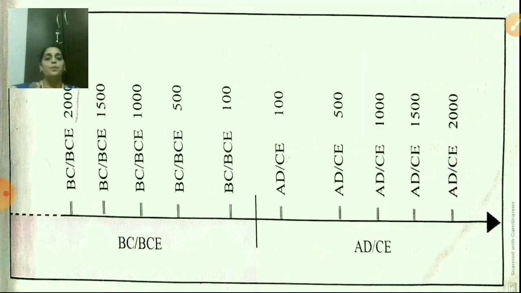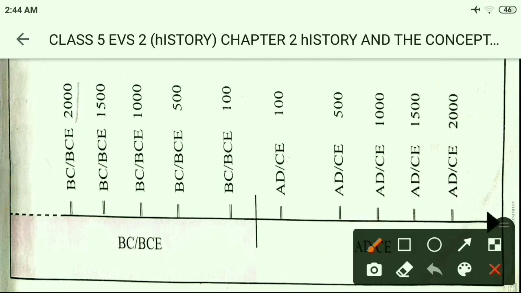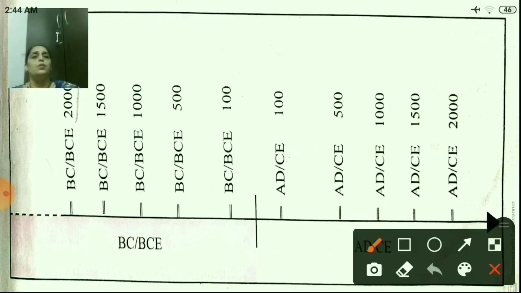Now the next. Students, what you can see here, this is a picture of a timeline. And now you can see a small vertical line here, at the center of the timeline. So what is that? Historians agree that the center means the birth of Jesus Christ. And now from the right hand side, to your right hand side, what can you see?